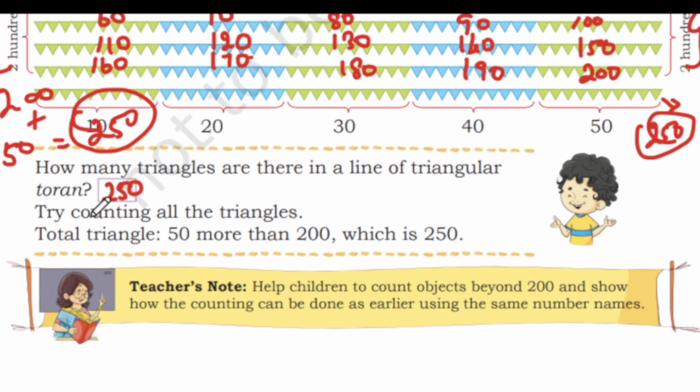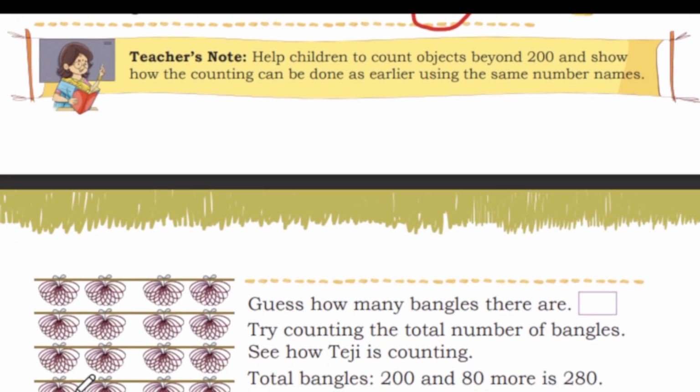Okay, so they are asking to try counting all the triangles. The total is 50 more than 200, which is 250. The bottom line is 50: 10, 20, 30, 40, 50, which is more than 200. Alright. So next,